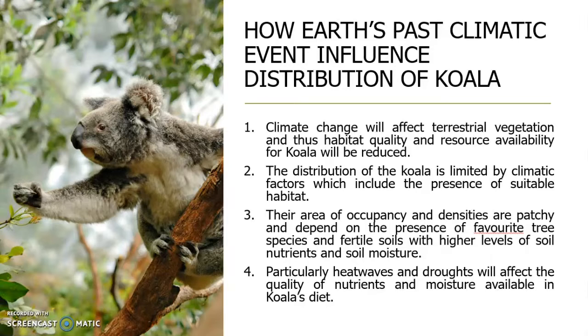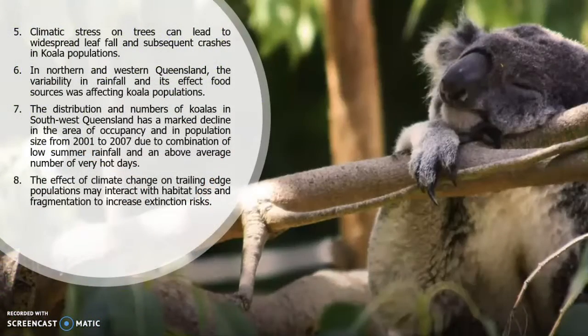Particularly, heat waves and drought will affect the quality of nutrients and moisture available in the koala's diet. Next, the climatic stress on trees can lead to widespread leaf fall and subsequent crashes in koala populations. In northern and western Queensland, the variability in rainfall and its effect on food sources was affecting koala populations. The distribution and numbers of koalas in southwest Queensland had a marked decline in the area of occupancy and in population size from 2001 to 2007 due to a combination of low summer rainfall and an above-average number of very